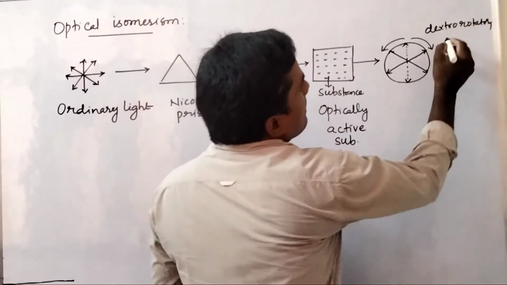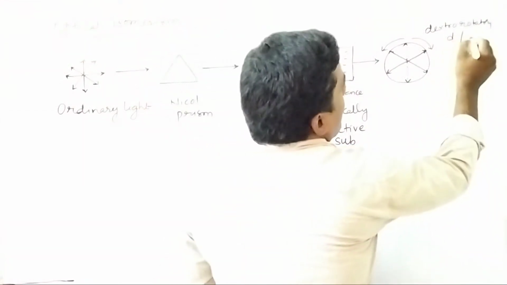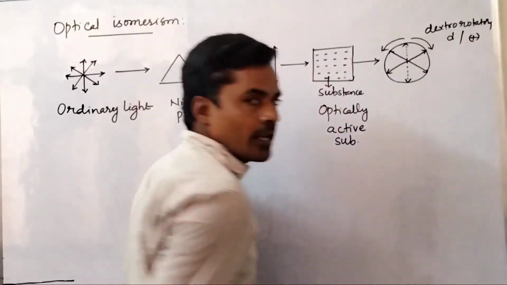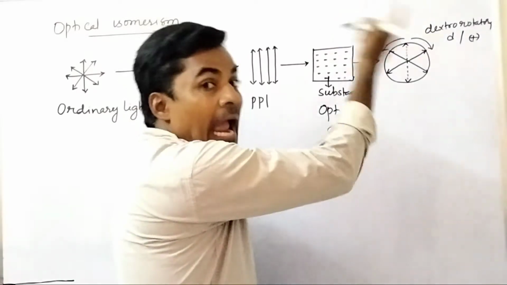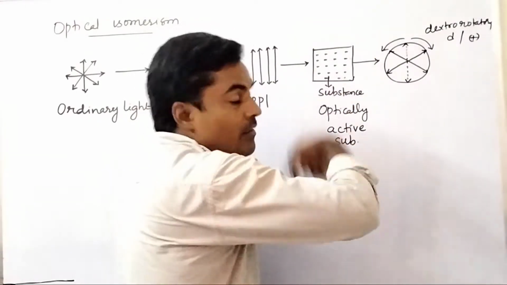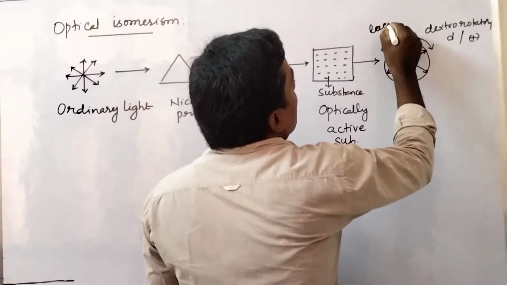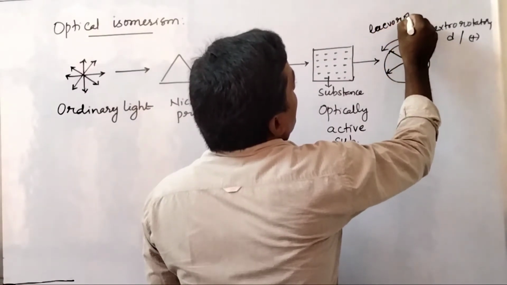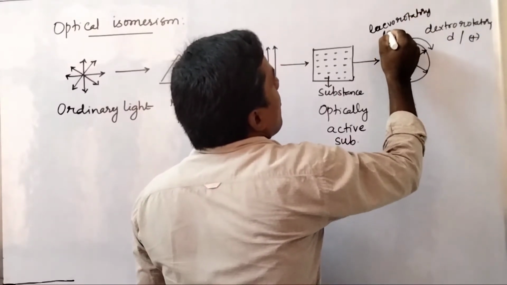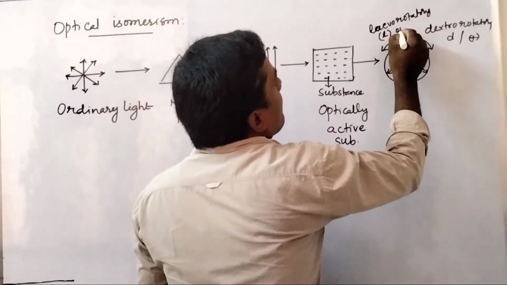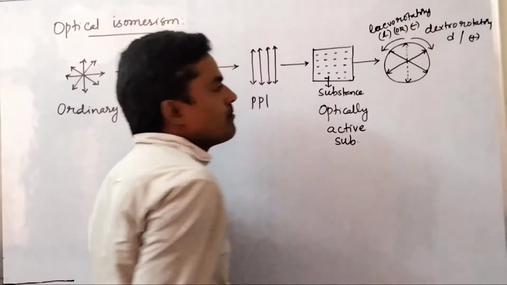If a substance rotates plane polarized light towards the clockwise direction or right side, it is known as dextrorotatory, and it is represented by small d or by a positive sign. If a substance rotates plane polarized light towards the anti-clockwise direction or left hand side, that is called what? Levorotatory, and it is represented as small l or by a negative sign.